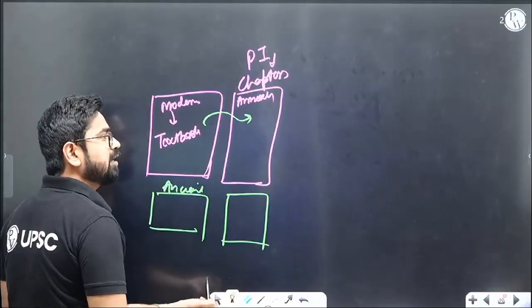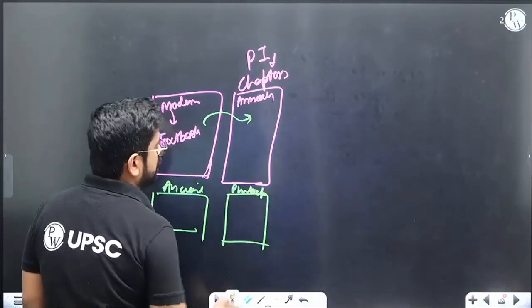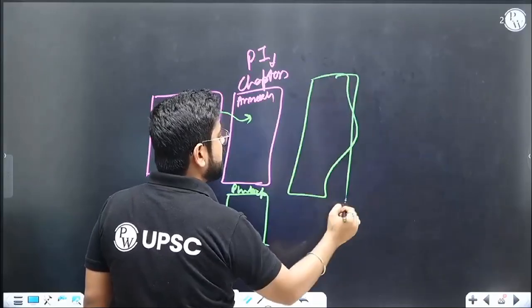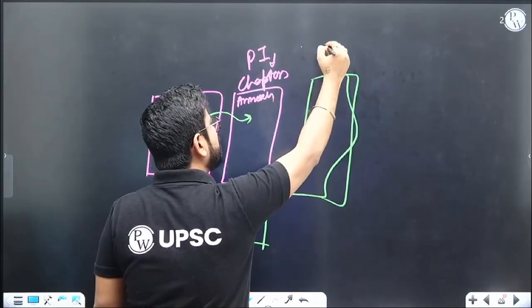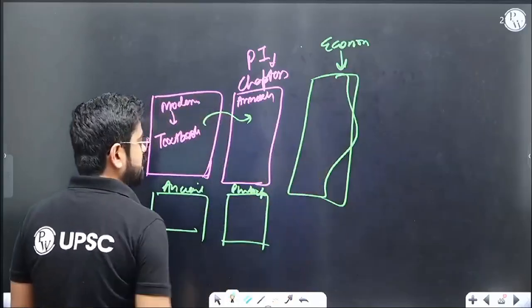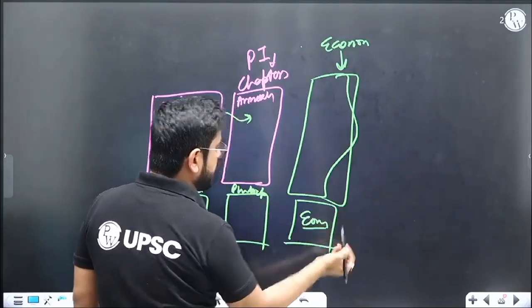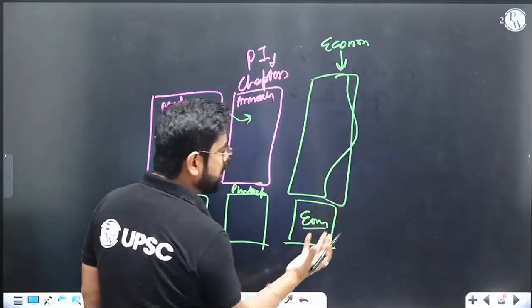For example, somebody added more philosophical discussion over it. Then there is some more addition. For example, somebody said, okay, let's talk about economy dependent upon history, a new chapter. Similarly, in ancient India also somebody added economy dependent upon ancient India, not as a third chapter, but as some annexure or some new addition.